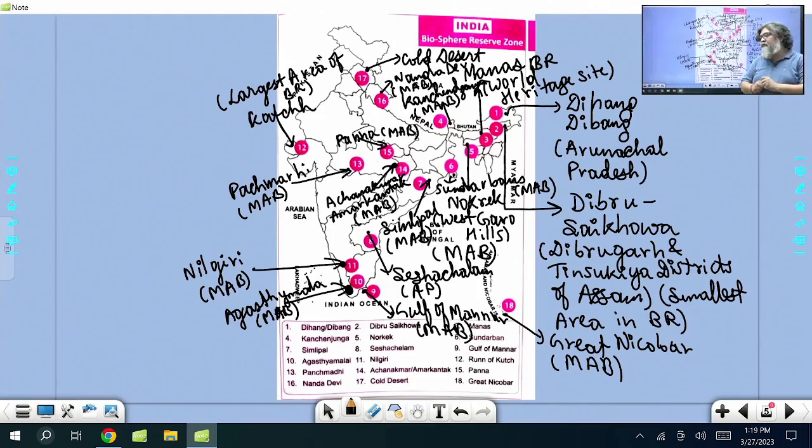This is how you have to work: when you read current affairs and come across some information, you must add it to the mapping part. Today I am doing a very important exercise because at least one question will always be based on a national park, sanctuary or biosphere reserve that UPSC asks. Are you all able to understand? It's a one-time exercise. Once you do it, you don't have to worry.